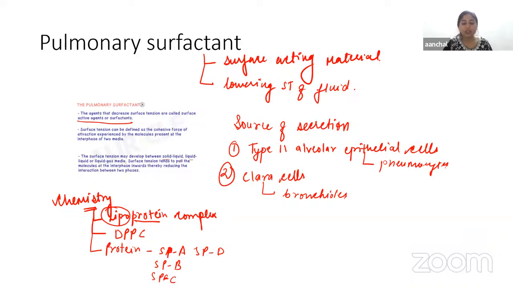Then another thing: what is the function of the surfactant? As we have already discussed, the main function of the surfactant is to decrease the surface tension in the alveoli in lungs.